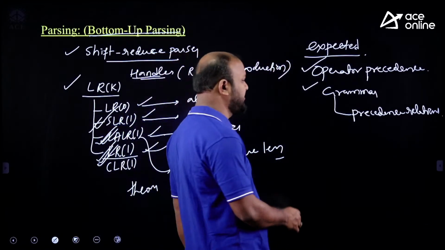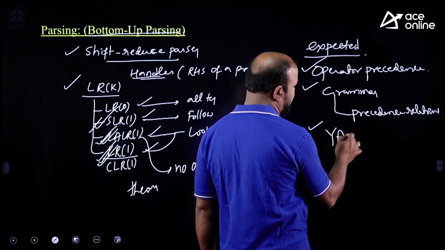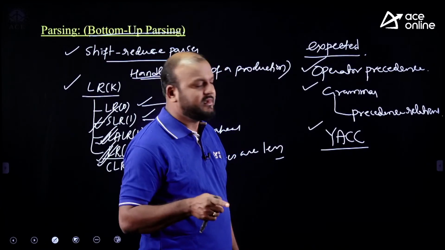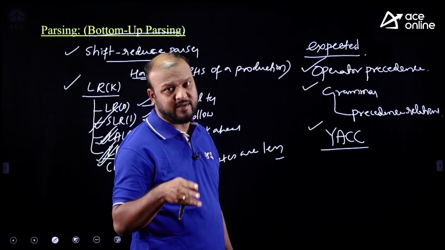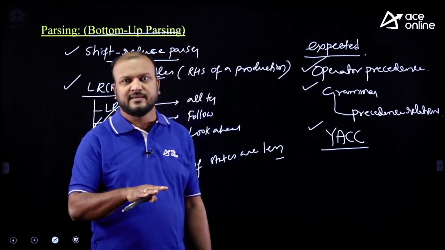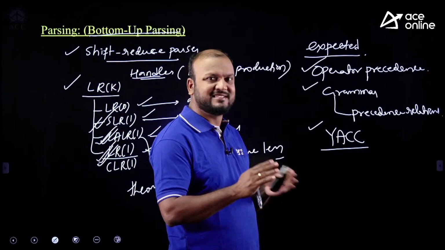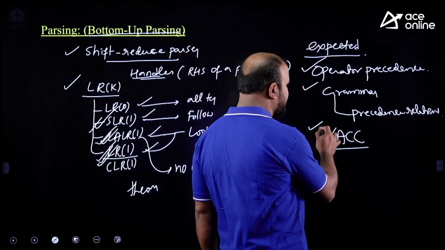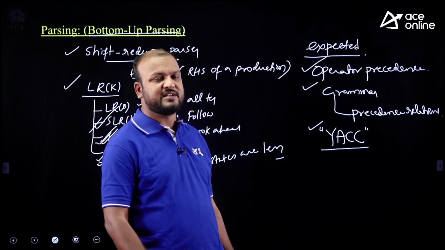Okay, this is an expected type of question. And one more is questions you can expect on YACC parser. In 2006, I do remember one linked question is given for 4 marks, that too in IT paper. In 2004 to 2008, CS separate paper, IT separate paper. Later on, 2008 onwards, it is CS IT paper, 2009 onwards, CS IT paper. But this is a question not on the CS paper, that is on IT paper. One question was asked on YACC parser.